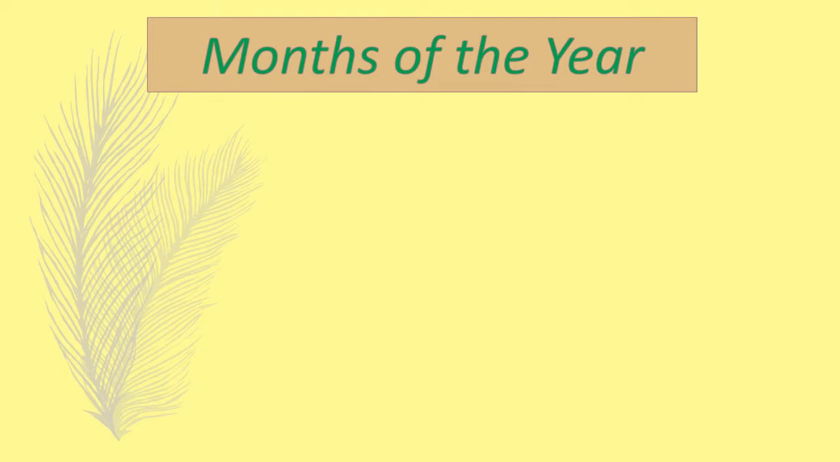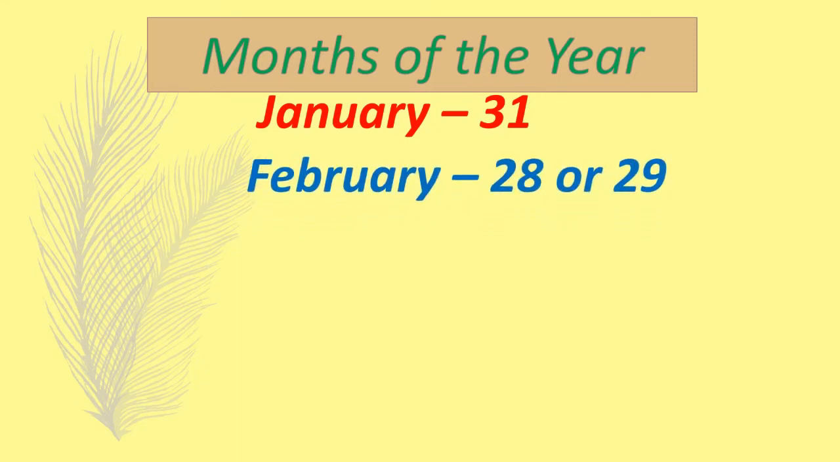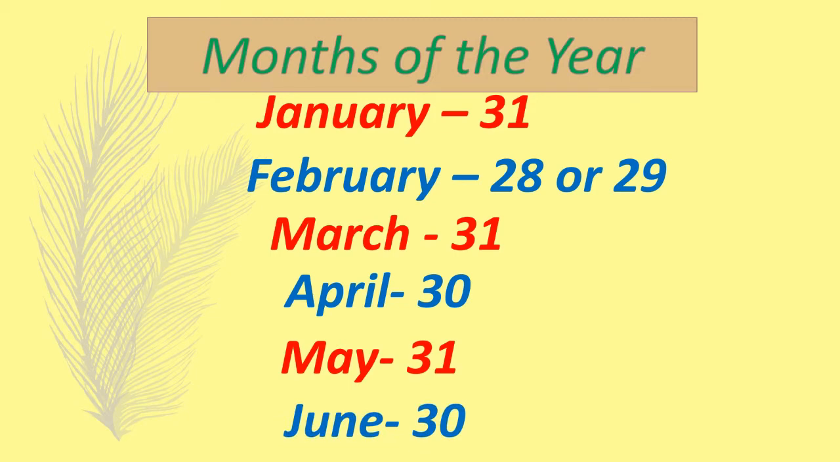There are 31 days in the month of January. There are 28 or 29 days in the month of February. In March, there are 31 days. In April, there are 30 days. In May, there are 31 days. In June, there are 30 days.